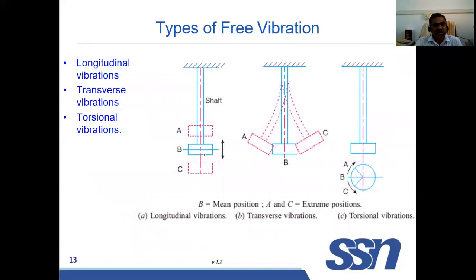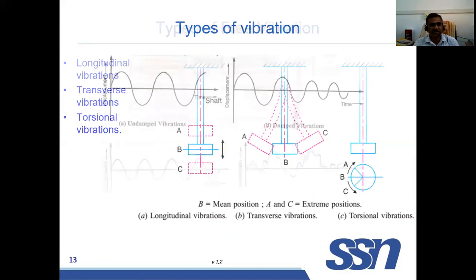Another classification is longitudinal vibration, transverse vibration, and torsional vibration. See, a shaft with a body. Here vibration takes place along the axis. So this is longitudinal vibration. In transverse vibration, the vibration takes place perpendicular to the axis. Here the vibration takes place around the axis. So this is torsional vibration. So there are three types of vibration.